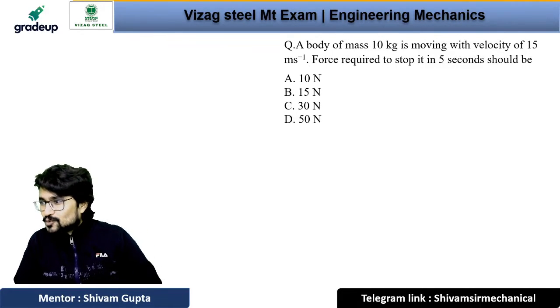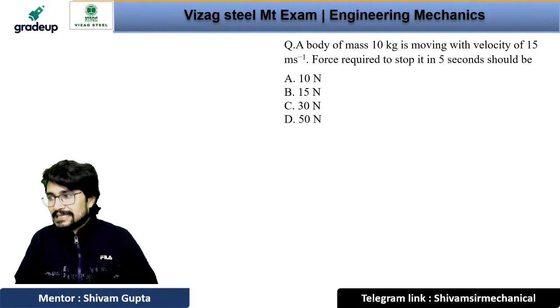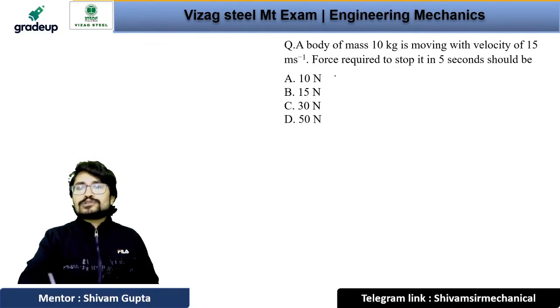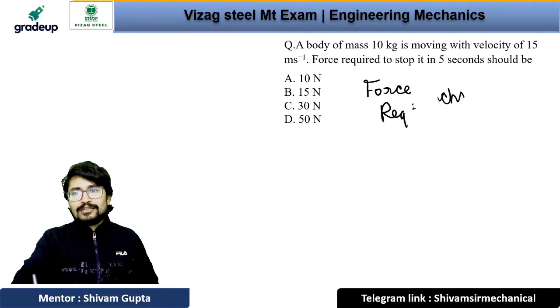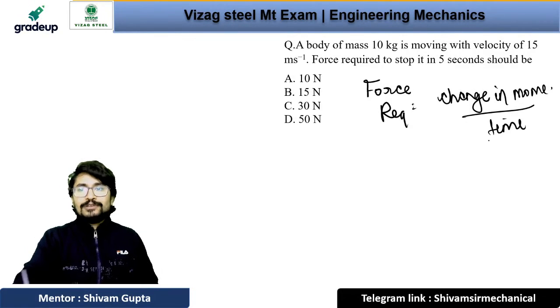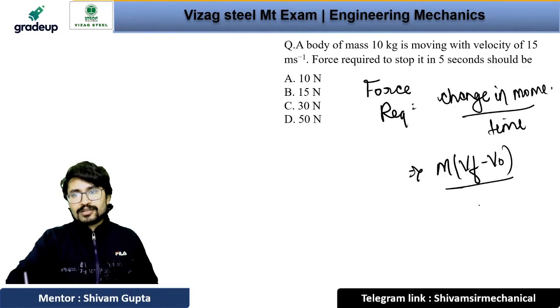Okay. Every school example. Bus traveling, sudden brake. Yes, Rahul. Very good. 30. Ravi, very good. TNV, very good. Yes. See, it is saying that the force required will be the change in momentum per unit time, right? And we know that the change in momentum will be mass into v final velocity minus v initial velocity, divided by time.